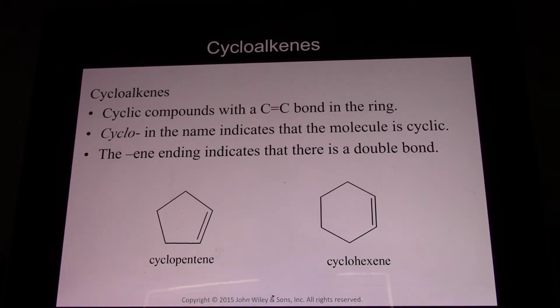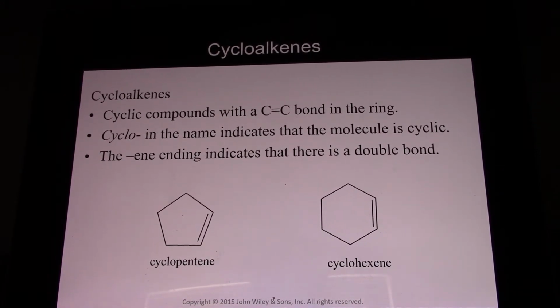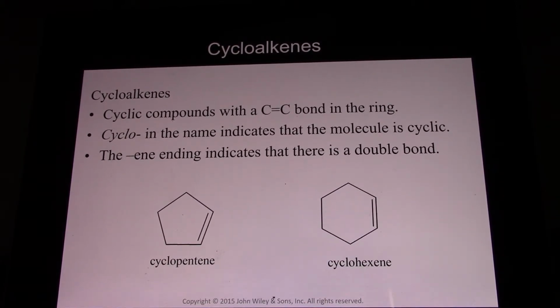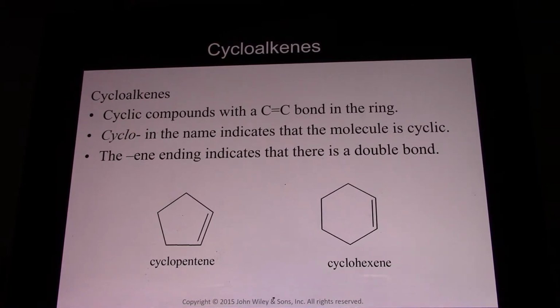Cycloalkenes are like cycloalkanes, but have a double bond in the cyclo structure. And you start the name with cyclo, but you end in ene. So cyclopentene, cyclohexene.